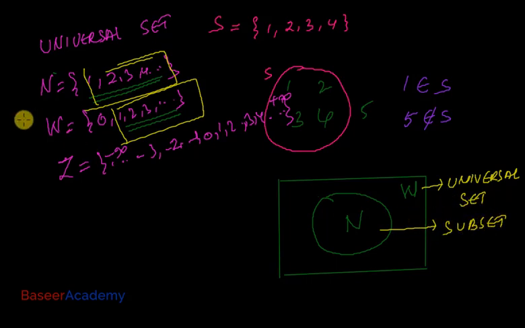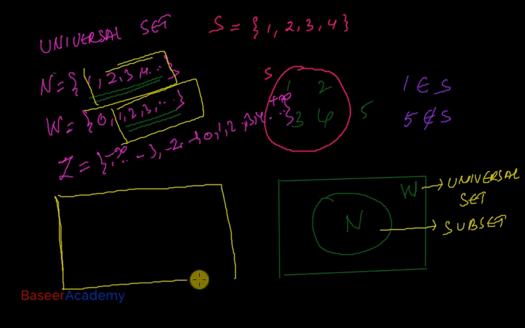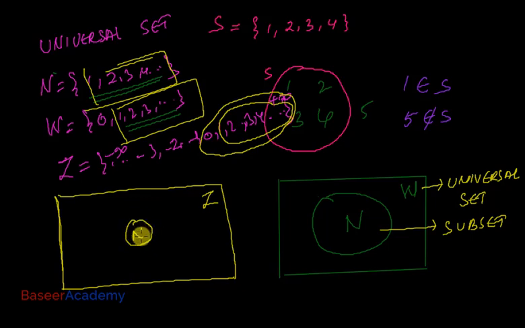Let me do this here. Let's say I have drawn a rectangle here to represent integers, and you can see that the natural numbers and the whole numbers are a part of integers. So I can write it down here like this. This is a set of natural numbers and this is a set of whole numbers, right?